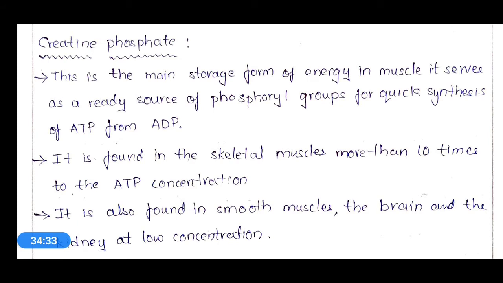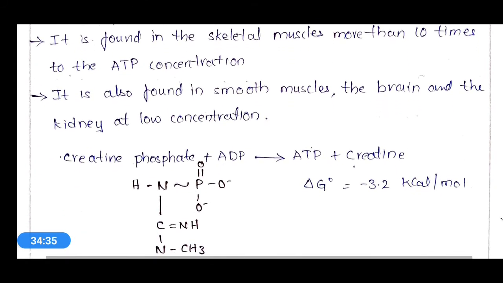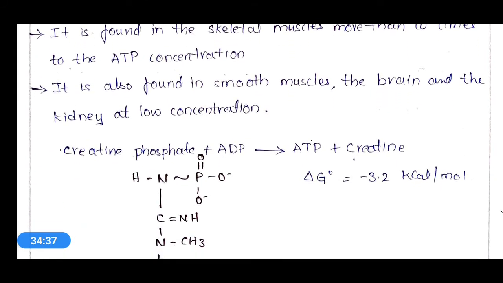It is also found in smooth muscles, brain and kidneys at low concentration. Okay, so it is very high in skeletal muscles and it is present in low concentration in smooth muscle, brain and also in kidney.